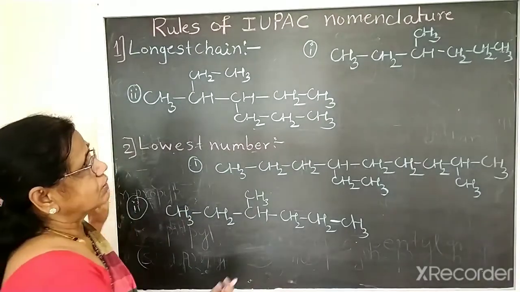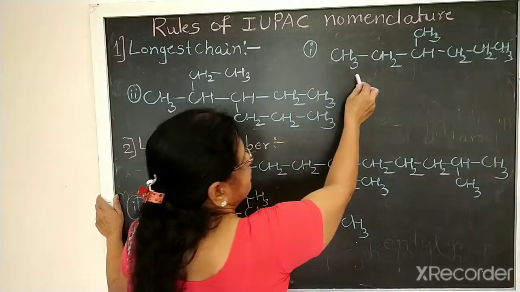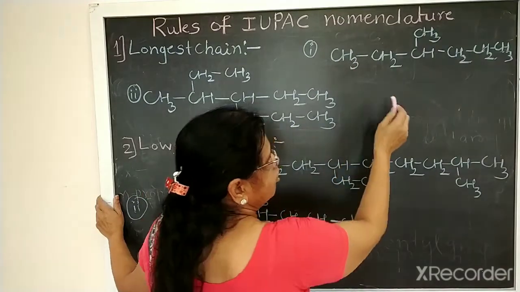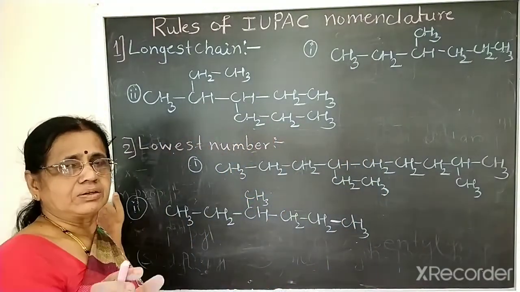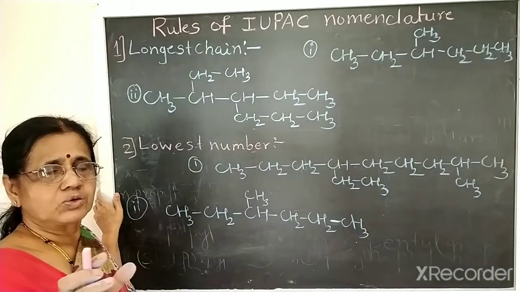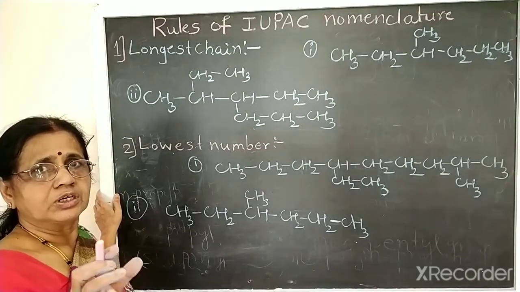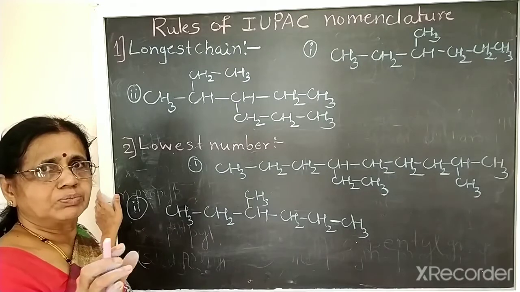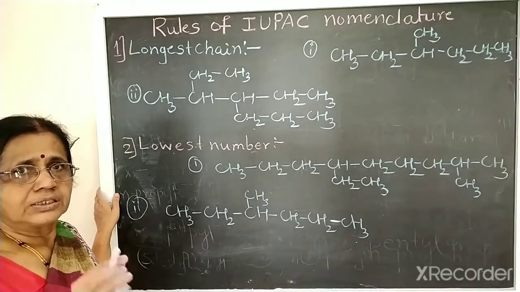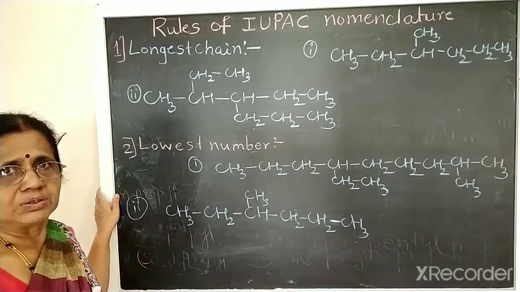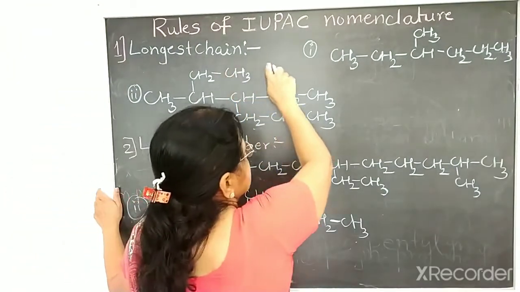See for example, in the first example, the longest chain is to name that parent hydrocarbon. Parent hydrocarbon, I told you in the previous video. So the largest number of carbon chain should be there. That is named as the parent hydrocarbon. Okay. So longest chain is selected.